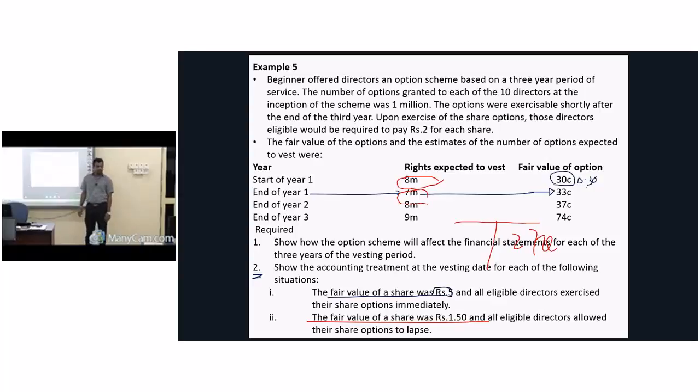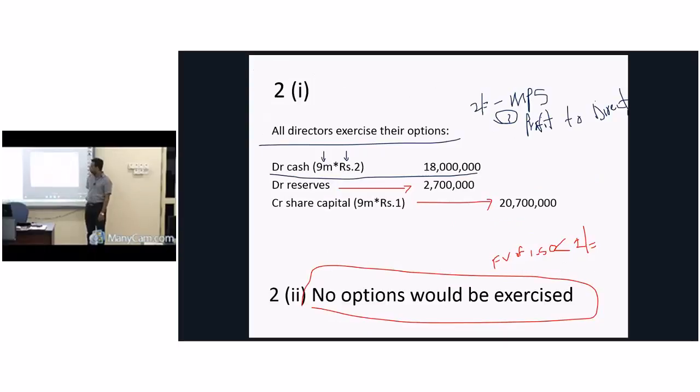Where to credit? We debit 18 million to cash. Why? The company will collect cash, 9 million into 2, 18 million. 18 million debit to cash.